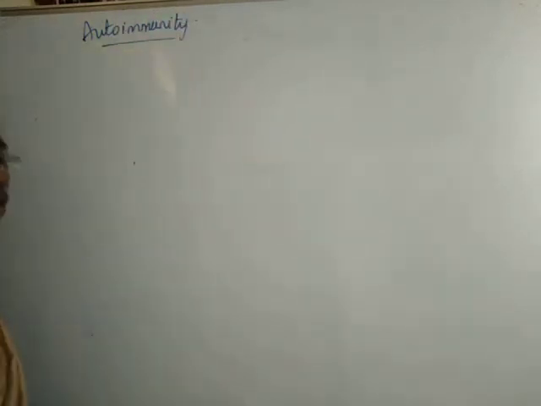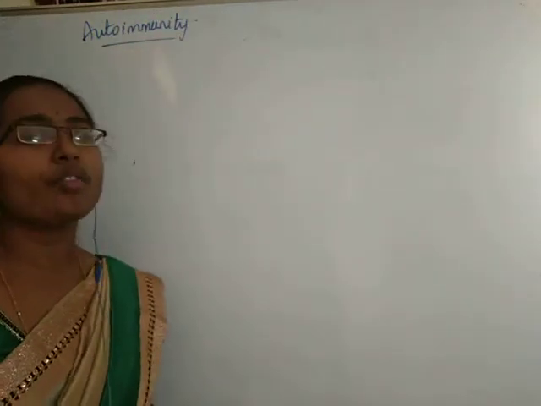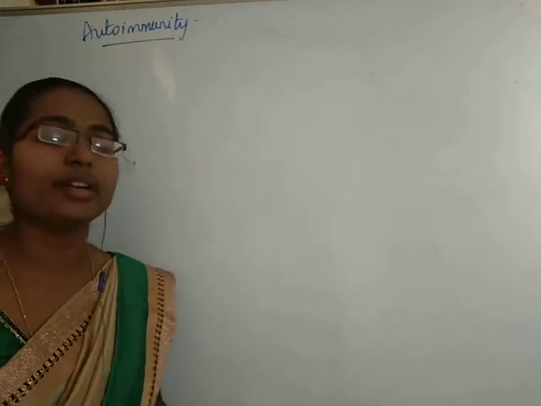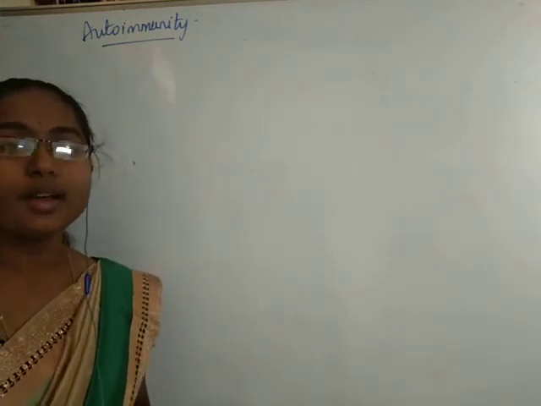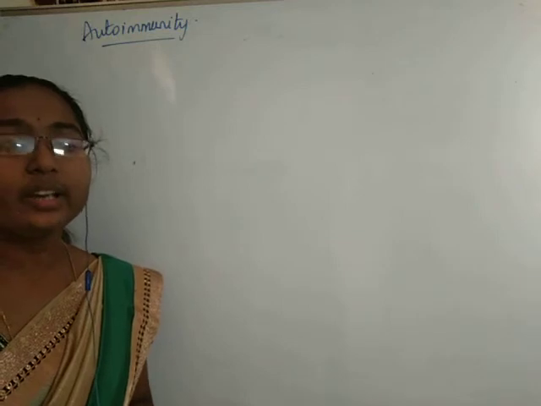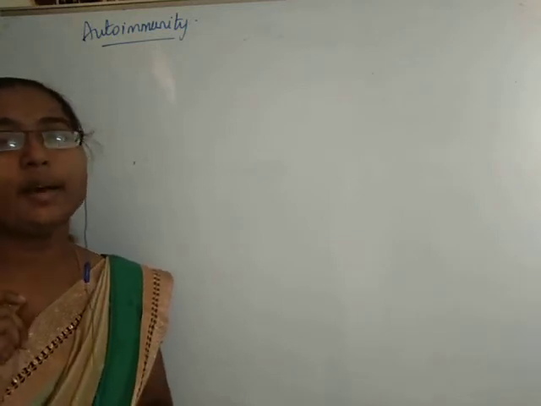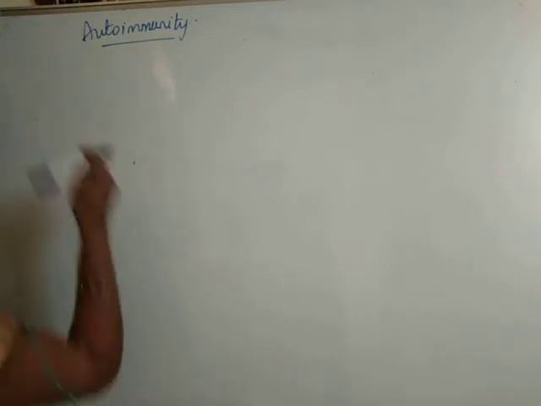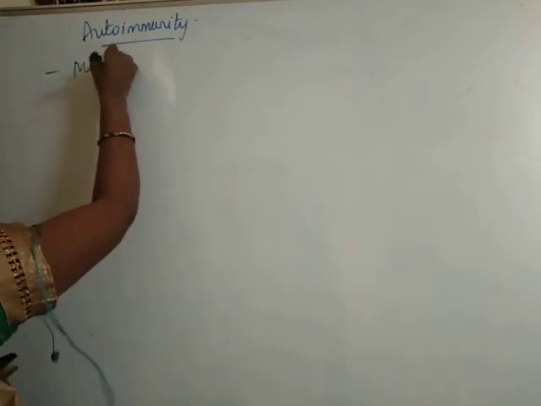One of the very good powers of our immune system is that it has memory.